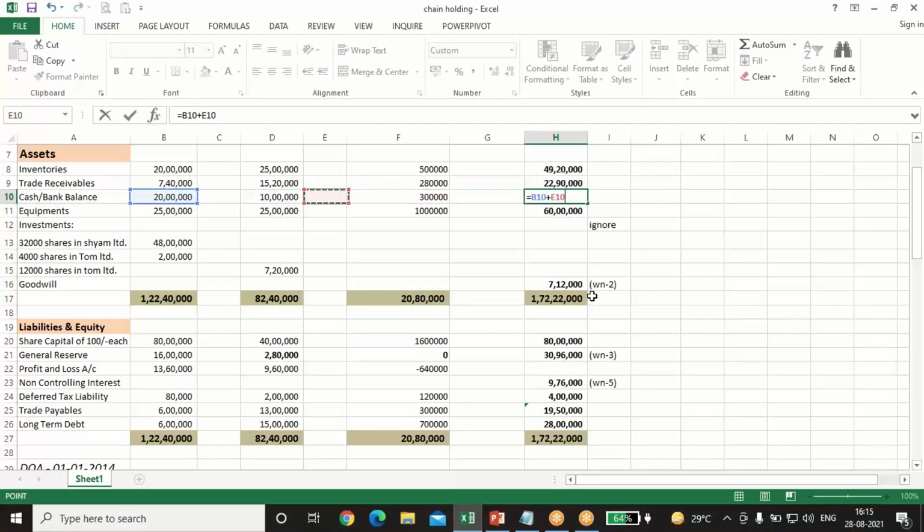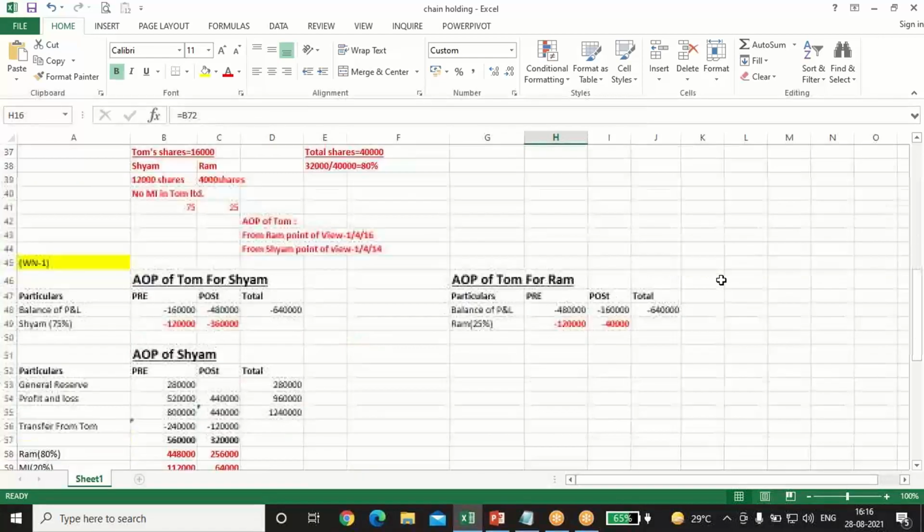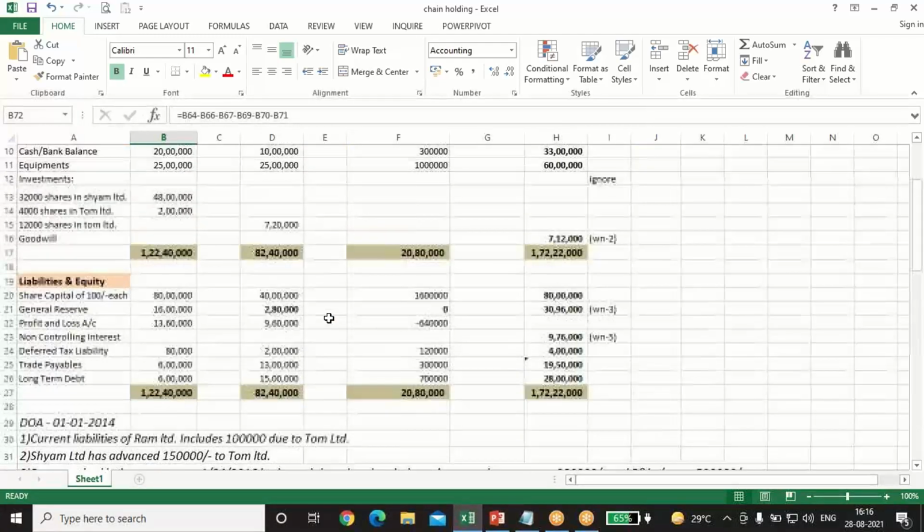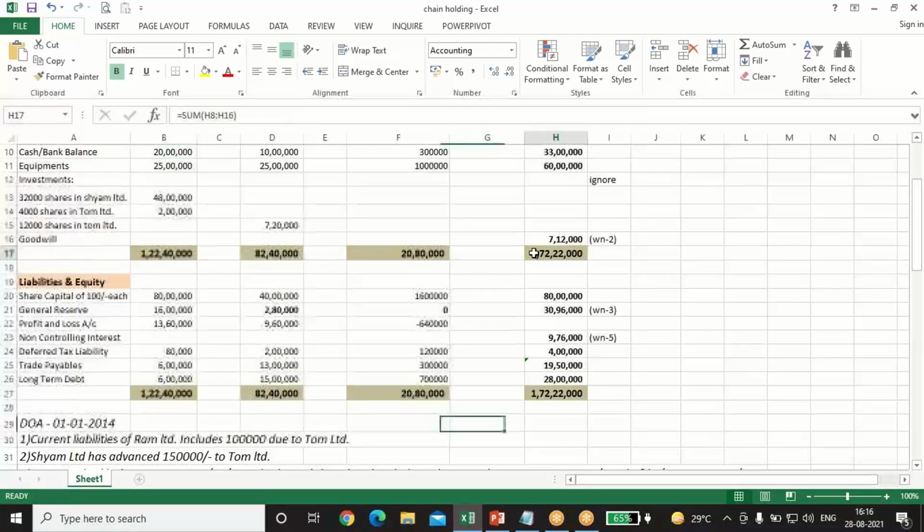Cash balance, no further adjustment is given. So we'll directly add up these items. 25 lakh plus 25 lakh plus 10 lakh. Investment doesn't come here, and goodwill we have already seen, 7 lakh 12,000. So our total asset side is 1 crore 72 lakh and 22,000.